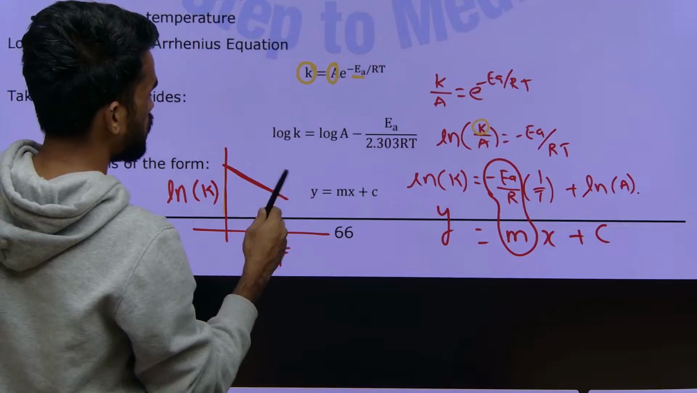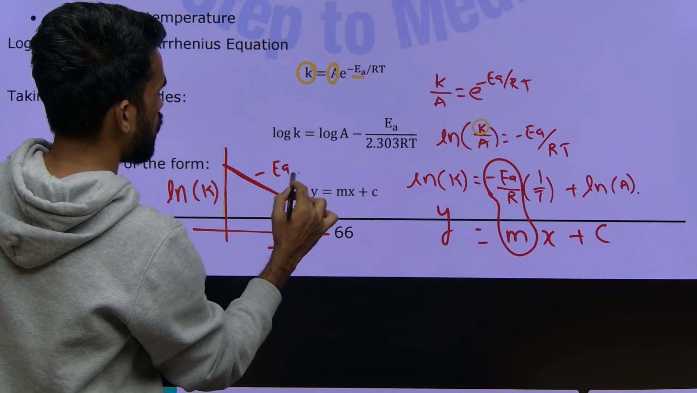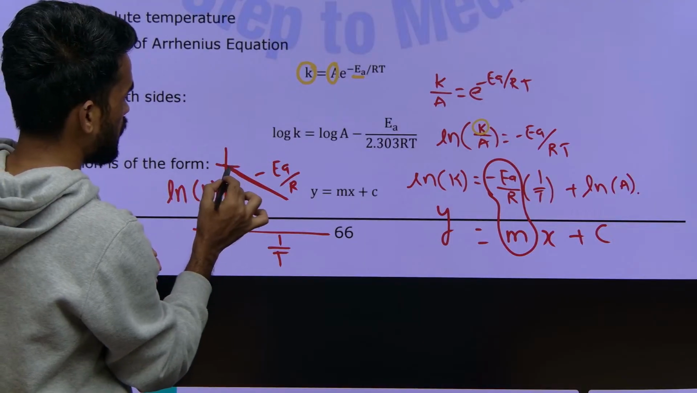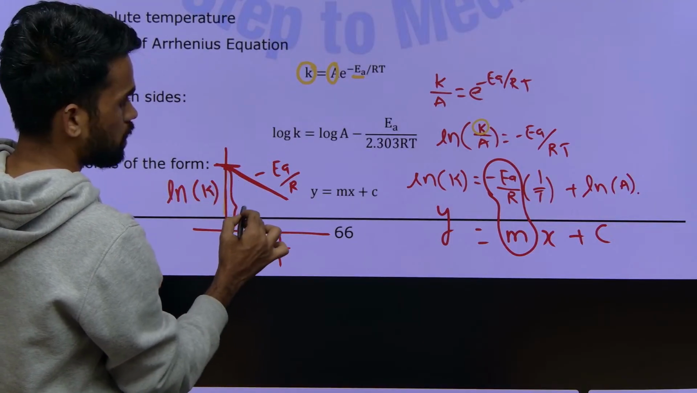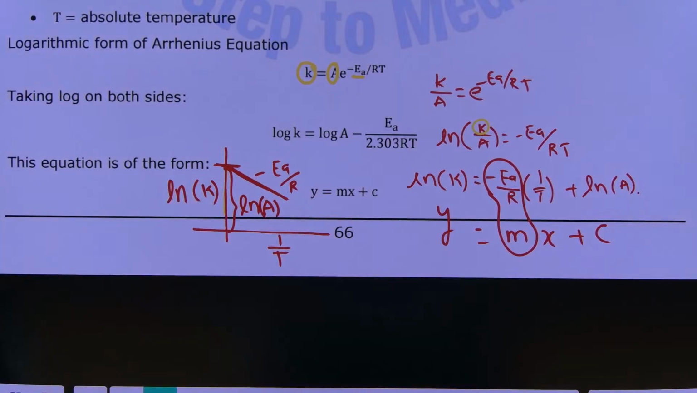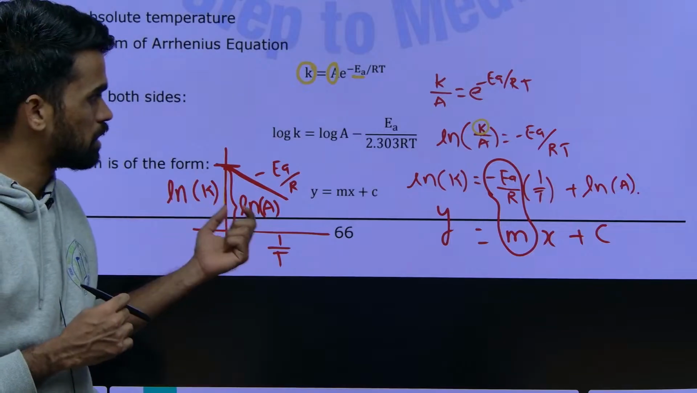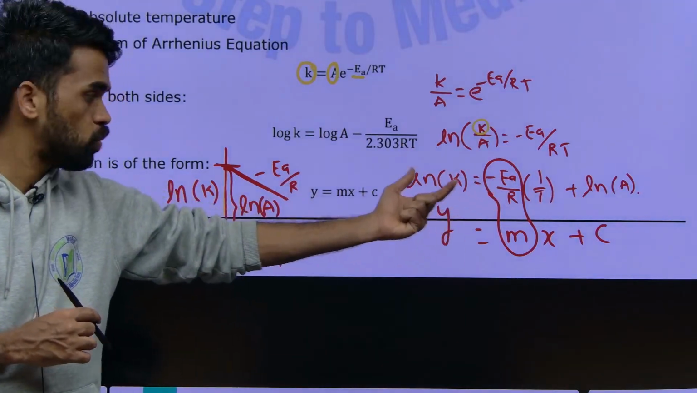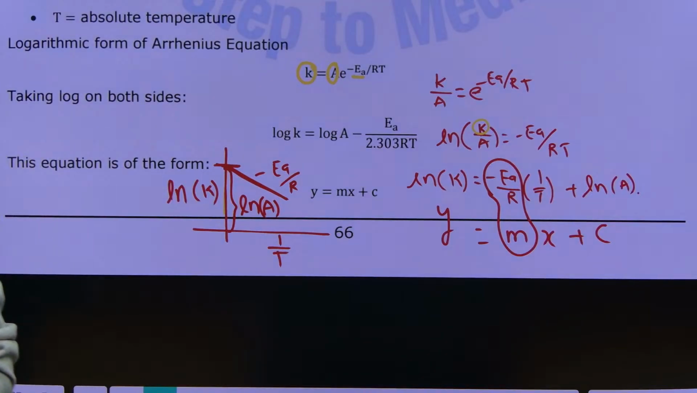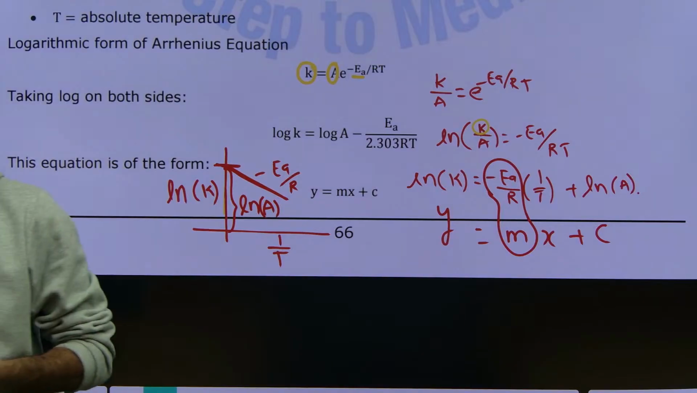What is our slope there? Minus EA by R. What about ln A here? The intercept is ln A, that's it. Like this you need to indicate. If you indicate in this format, representing the equation along with this graph, definitely you can get full marks. Okay, yes. Next we will discuss further.